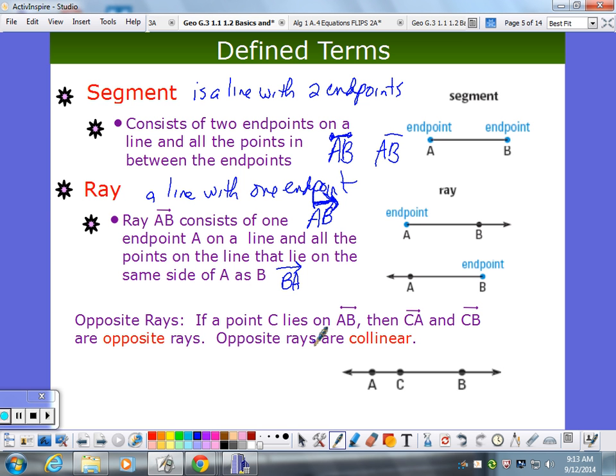Now, opposite rays are rays with a common endpoint, but they face an opposite direction. So here is my line AB. So it's a line, it's hard to see, there are arrows here. And ray CA, again, that always goes there, and ray CB are opposite rays. They have the same endpoint, and they all have to be collinear points here, and it goes in the opposite direction. So they have to be on the same line, same endpoint going in opposite direction. Opposite rays are collinear, same endpoint. Questions? Pretty much here's what it is.